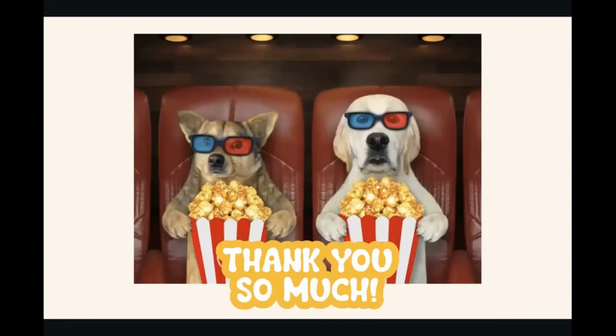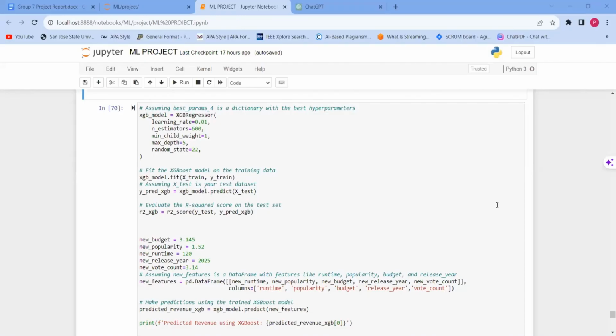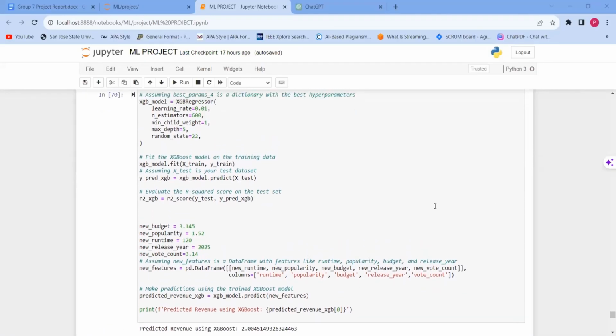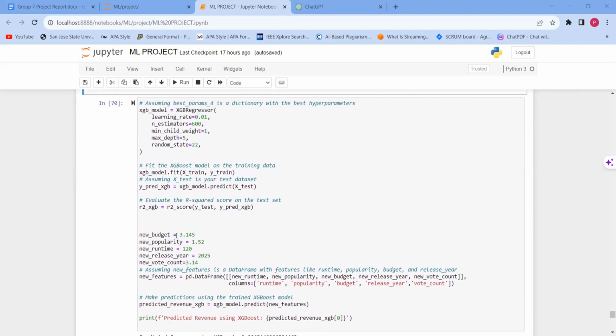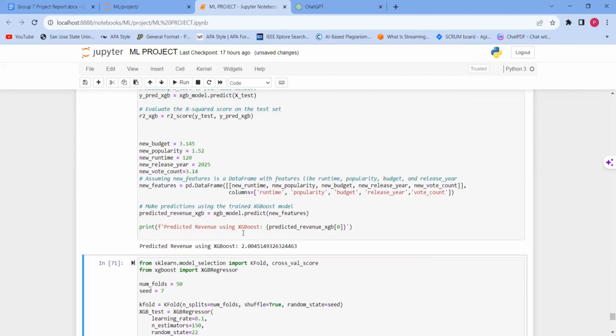And now for the demo. Let me share my screen. We want to demonstrate how our prediction model works. As you can see here, we have given new inputs such as budget, popularity, and the release year. Once we run the code, we get a prediction stating the revenue in scaled-down format.